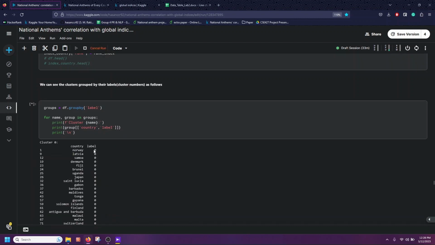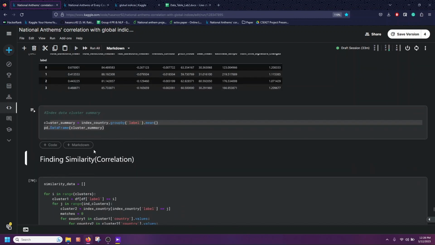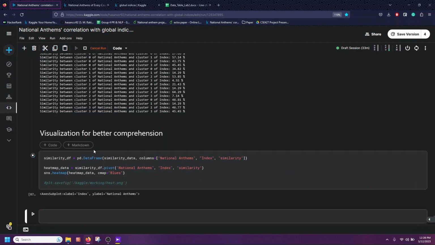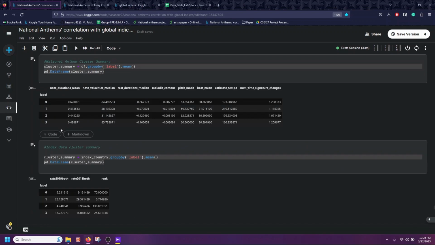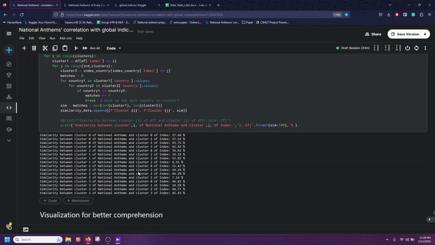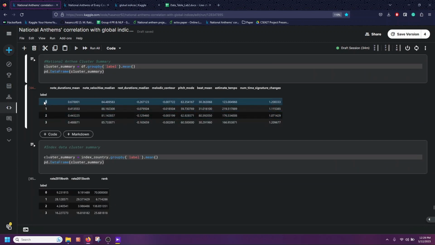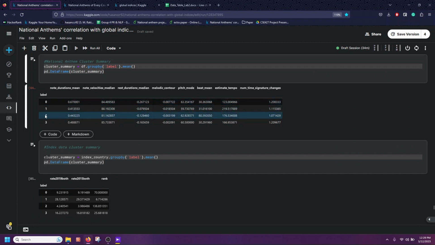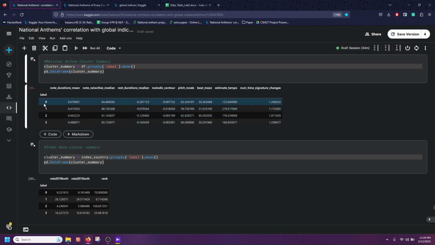Now do the rest of the work, and then we'll find the correlations. So first let's check which country is having the highest suicide rate. The highest suicide rate index is cluster 1 and the lowest is cluster 2. Cluster 1 matches with cluster 0 of national anthems, and cluster 2 matches with cluster 2 of national anthems. These are our comparisons for the highest and the lowest suicide rates.